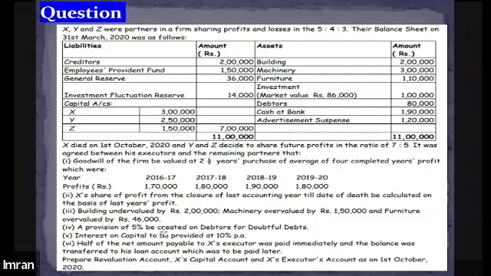All right, the question is a little lengthy and a little difficult as well compared with the other questions. Since you already understood the question, now we can start. Since the question requires us to prepare the revaluation account, we can start with the revaluation account straightforward, then the X capital account, and after that the executor's account.